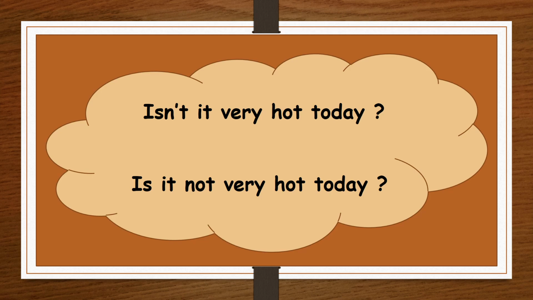Both the sentences are giving us the same meaning and both are asking questions. They are interrogative sentences, but they have the word not included in them. So, they are giving us a negative sense.